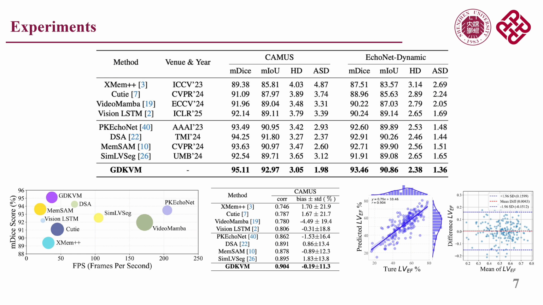We benchmark GDKVM against both task-specific and general video segmentation models. Existing methods often depend on heavy memory or attention mechanisms, which struggle with spatial complexity and computational load. On two large echocardiography datasets, our method consistently achieves the highest accuracy while running in real time. Moreover, when estimating the left ventricular ejection fraction from segmentation results, GDKVM achieves the strongest correlation with ground truth and the lowest measurement bias, showing clear clinical relevance.